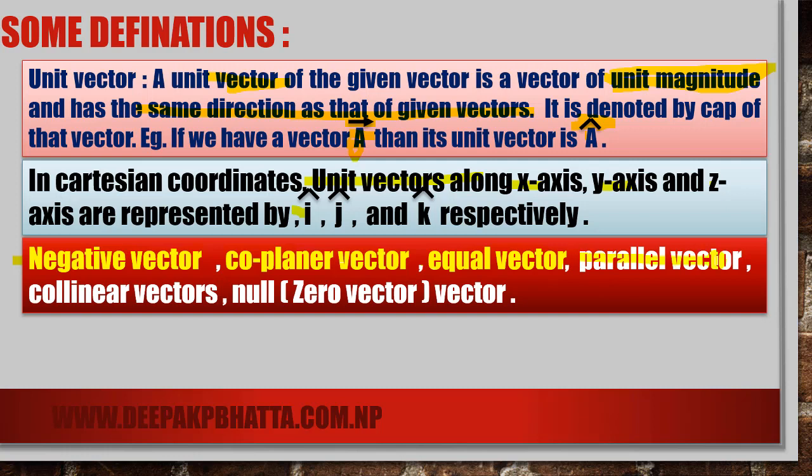Parallel vectors. Parallel vectors have the same direction, but may have different magnitude. Two vectors are said to be parallel if they act along the same direction. Okay. Collinear vectors means those vectors which lie on the same line, in the same direction, but have different magnitude. Okay, they are called collinear vectors. Here, zero vector means a vector which has zero magnitude. Those vectors which have zero magnitude are called the zero vector or null vector. Okay, these are some terms.